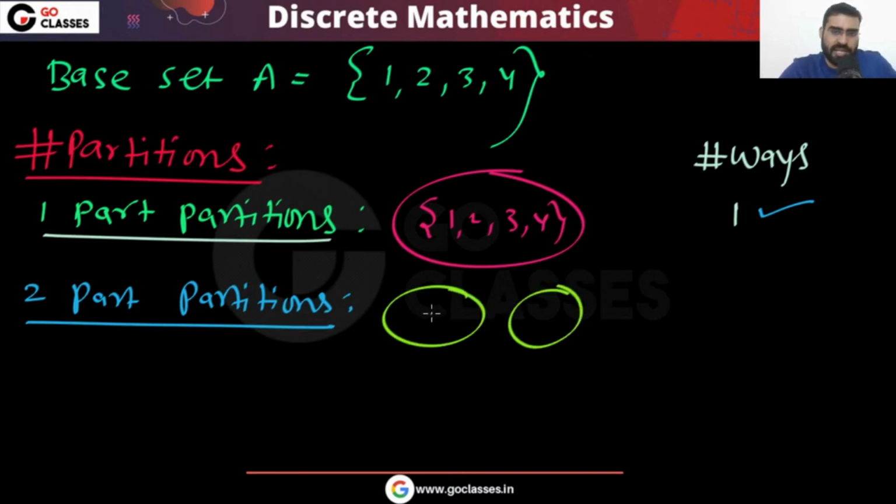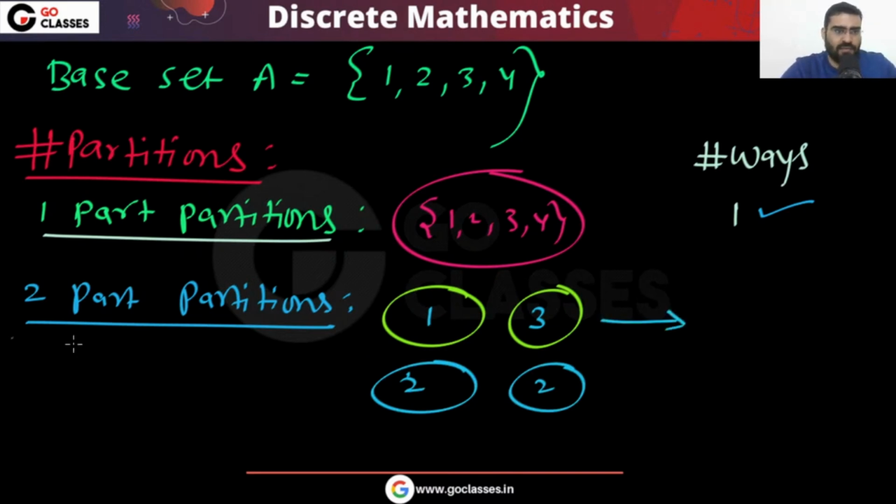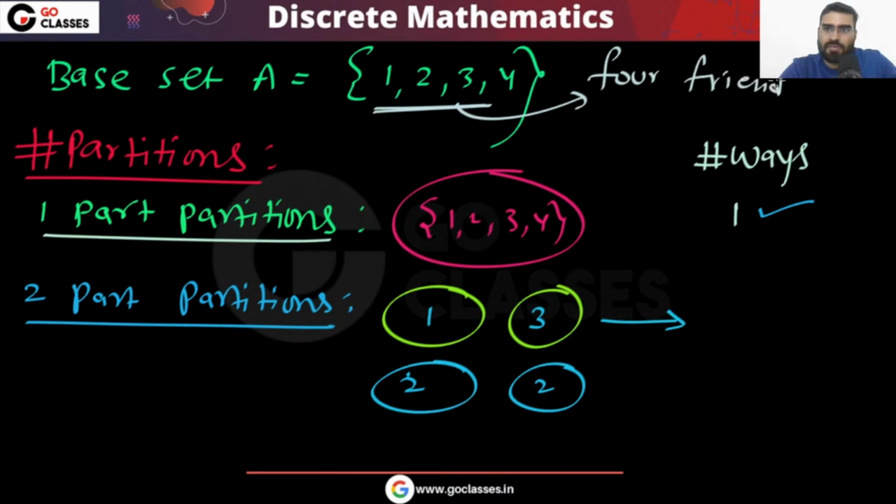So either you can separate like this, 1, 3, or you can separate like this, 2, 2. These are the two separations you can do. If you separate 1, 3, then basically one element you are separating. You can understand it like this: there are 4 friends going to a picnic, and one friend is living in a separate room while 3 friends are living together.